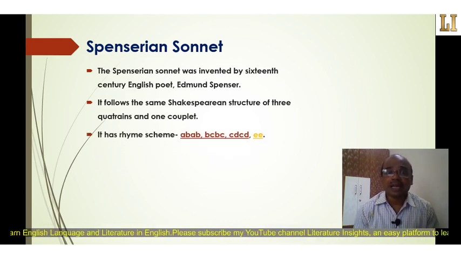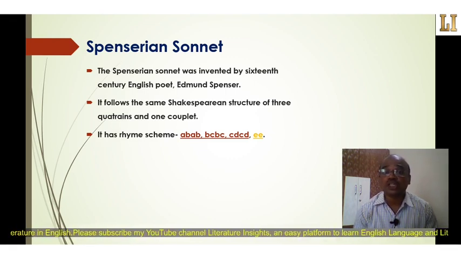And it has a rhyme scheme ABAB, BCBC, CDCD, EE, the final couplet. Here we can see also the first three quatrains are interlocked with each other and the final couplet is independent, like the Shakespearean sonnet.